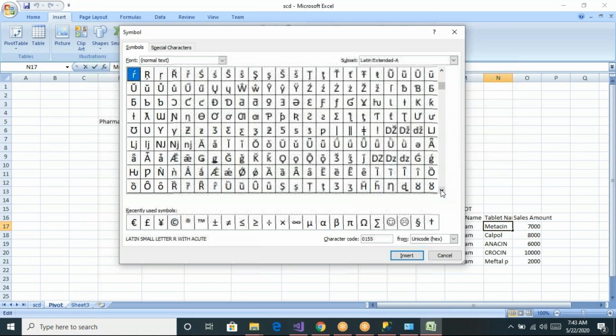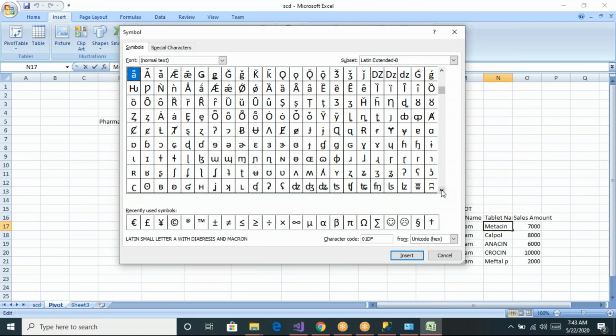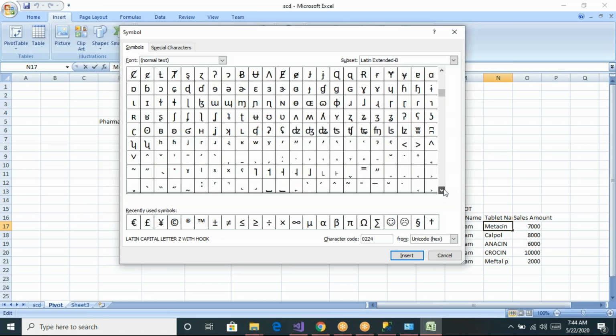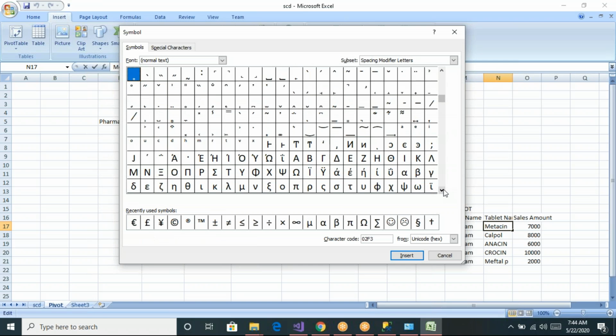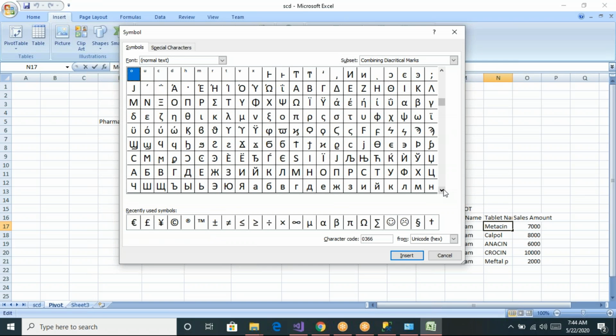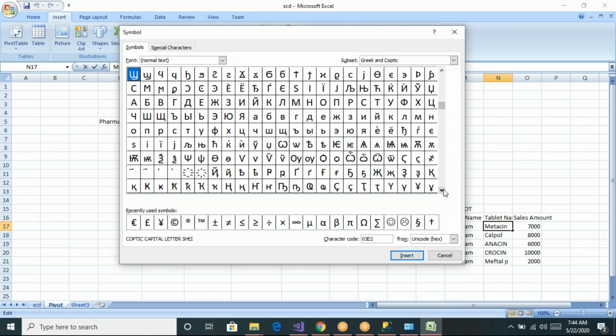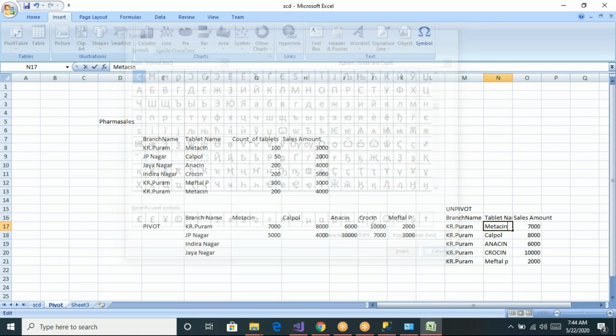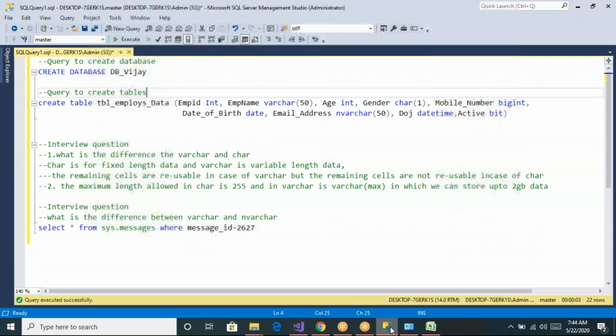So if you want to include some types of symbols, let us say some alpha, beta, and some pi value, if you want to insert these special characters or symbols, you can use nvarchar data type. Okay, now you can see we have some smiley symbols and rounded C, alpha, beta, gamma. If you want to insert this type of symbols in your tables, then you can declare it as nvarchar data type.